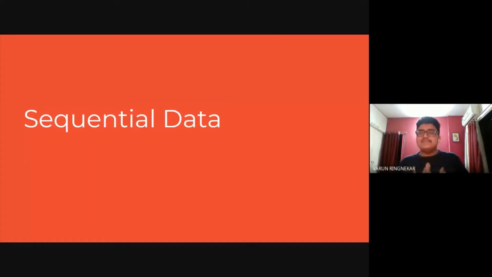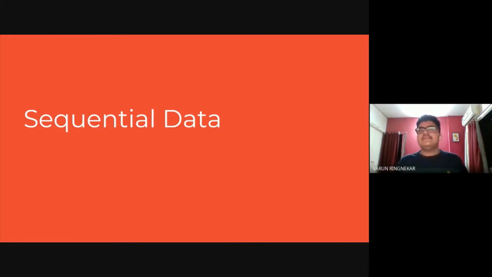So what do I mean by sequential data? Sequential data is nothing but data that follows some sort of sequence, trend, or order. Most importantly, what it means for us data scientists or ML enthusiasts is that it is the type of data in which one entry is related to the data that came before it. We'll look at this in a bit more detail. Before going deeper, let's look at some examples of sequential data.